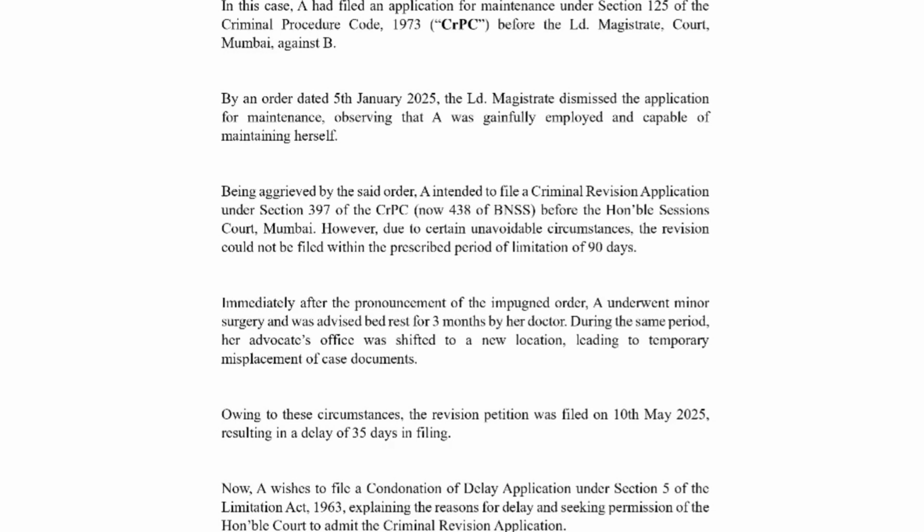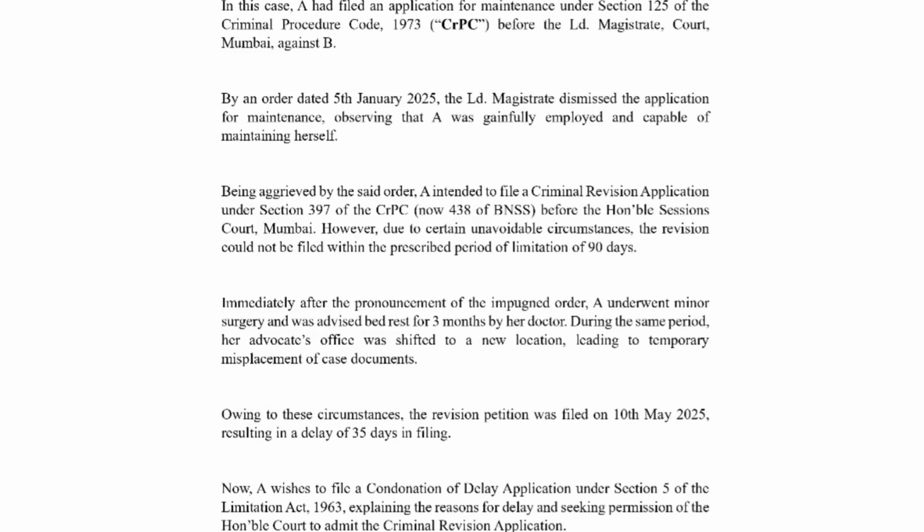However, due to certain unavoidable circumstances, the revision could not be filed within the prescribed period of limitation of 90 days. Now, where this 90 days is mentioned, I am going to show you later. Immediately after the pronouncement of the impugned order, which is basically the 5th January 2025 order, A underwent minor surgery and was advised bed rest for 3 months by her doctor. During the same period, her advocate's office was shifted to a new location, leading to temporary misplacement of case documents.